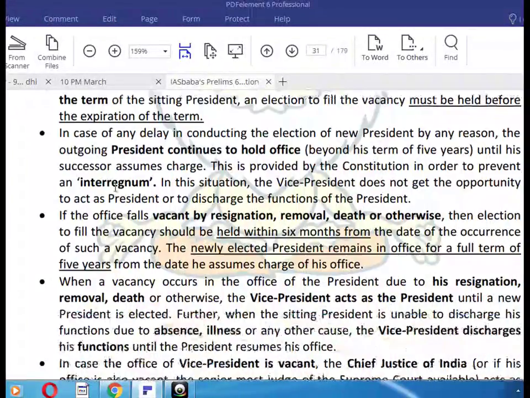Okay. So next question. In case of any delay in conducting the election of a new president for any reason, the outgoing president continues to hold the office. Okay. If the office falls vacant by resignation, removal, death, or otherwise, then the election to fill the vacancy should be held within 6 months from the date of the occurrence of such a vacancy. The newly elected president remains in office for a full term of 5 years.